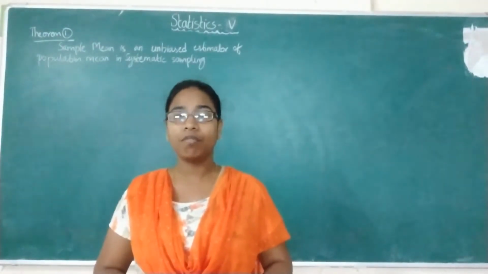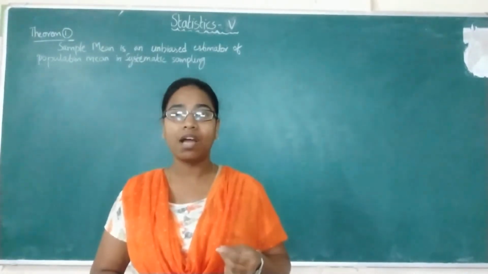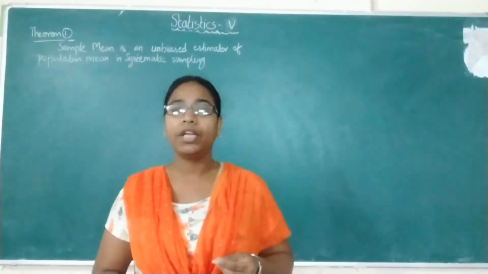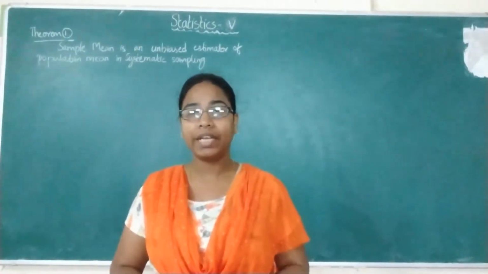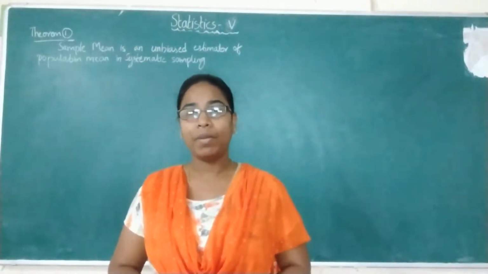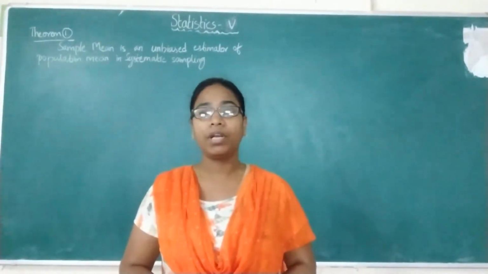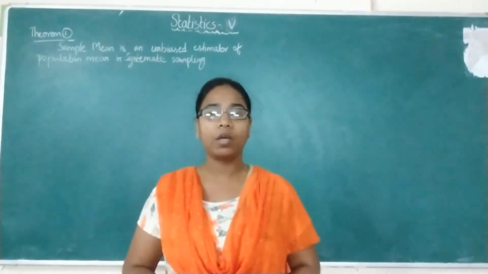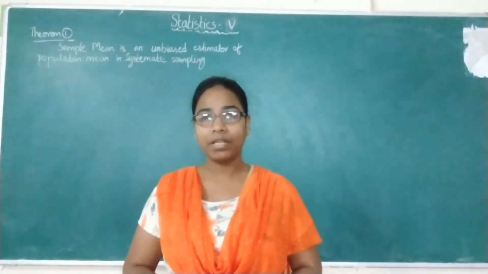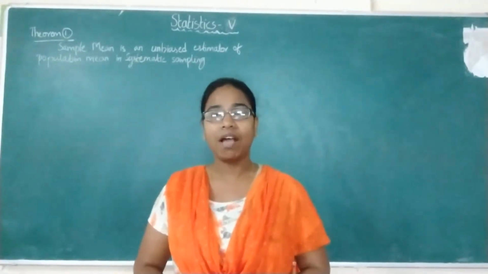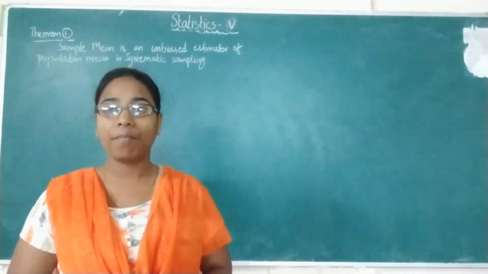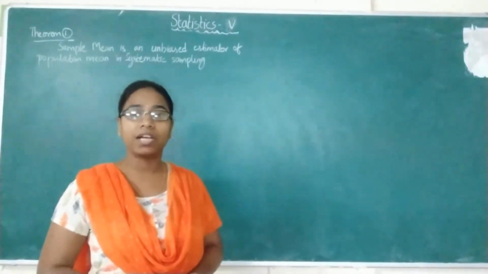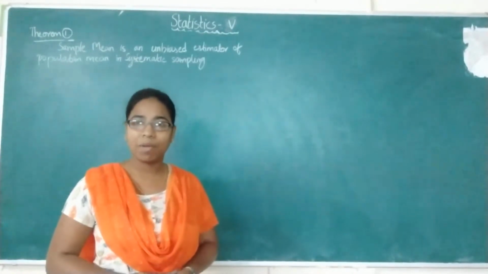First you will be selecting the random start, that is the first unit you will be selecting randomly, and the remaining units we will be selecting according to the sample interval. So that sample interval should be calculated first. Depending on that we will select the sampling units. We have seen all the notations under the simple systematic sampling. Today we are going to start the theorems for systematic sampling.